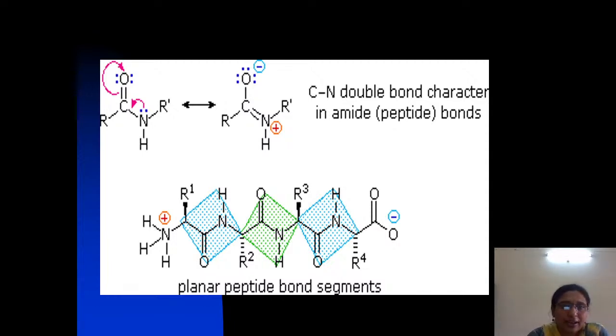There is no freedom of rotation. The other point to remember is that peptide bonds are uncharged, which helps in the compact folding of globular proteins.